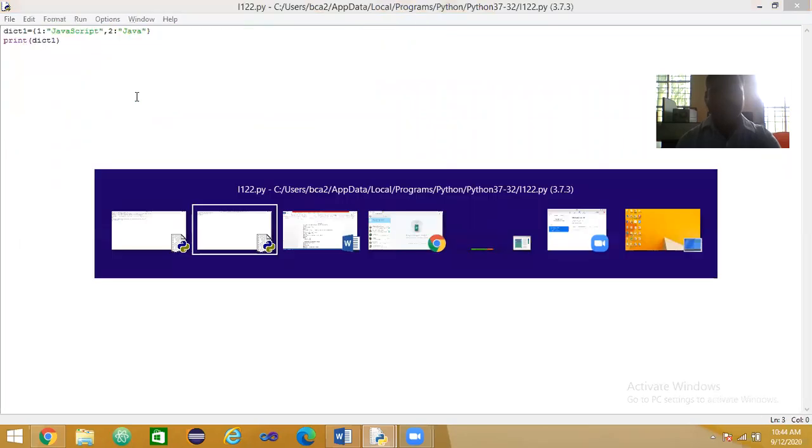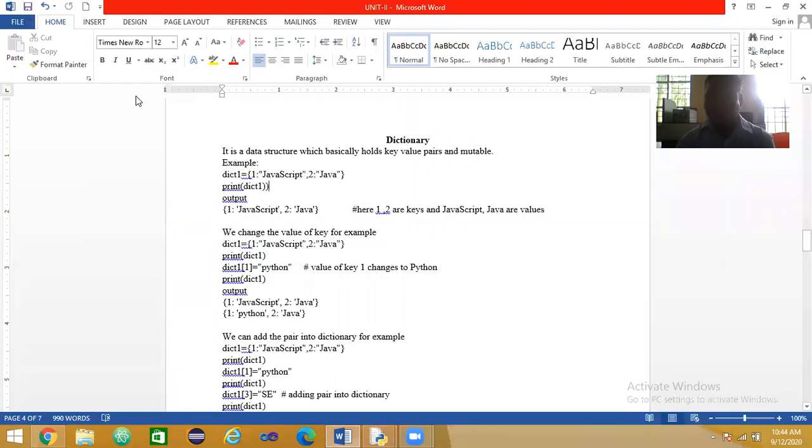Again, I will explain what a dictionary is. Dictionary is a collection of key value pairs, and it is mutable. Here, already executed: 1 and 2 are the keys, JavaScript and Java are the values.